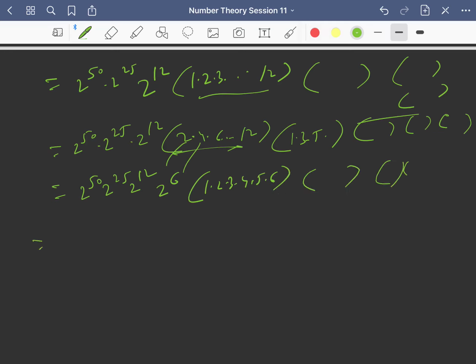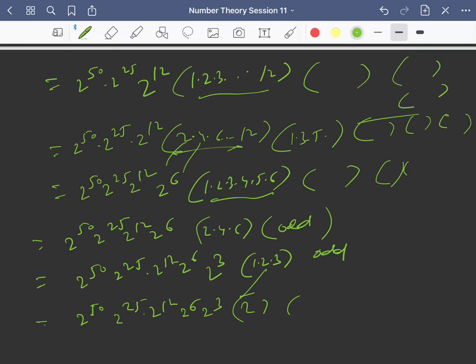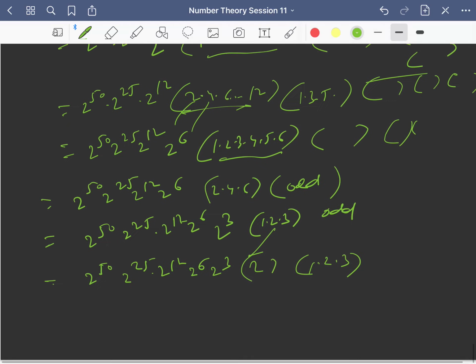And this is odd, right? So this is 2 power 50, 2 power 25, 2 power 12, 2 power 6, and here again you can separate 2, 4, 6 and the odd. So 2 power 50, 2 power 25, 2 power 12, 2 power 6, and if you take 2 common from each number you will get 1, 2, 3, right? Again this is odd. So this is 2 power 50, 2 power 25, 2 power 12, 2 power 6, 2 power 3, and again you can take 2 common and get 1, 2, 3, right?